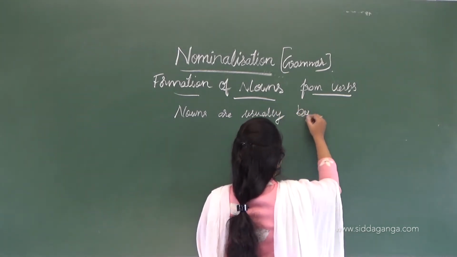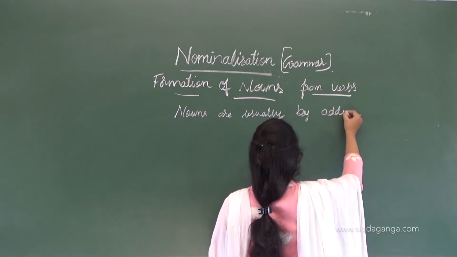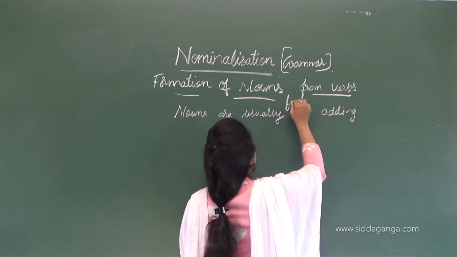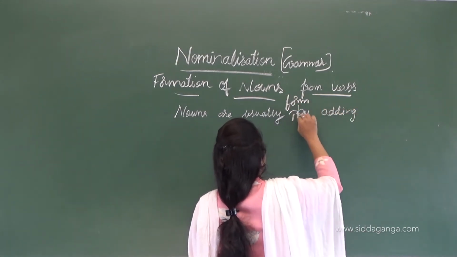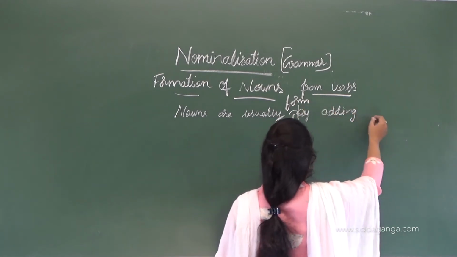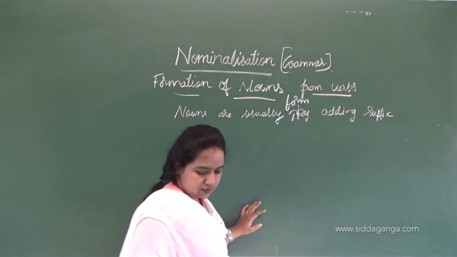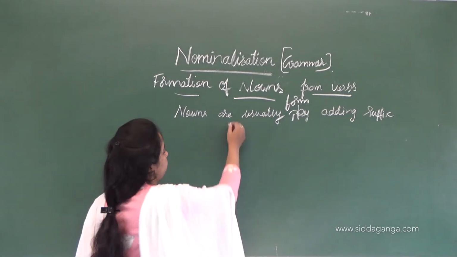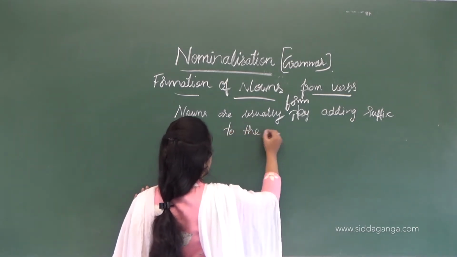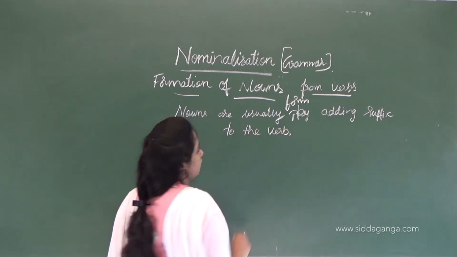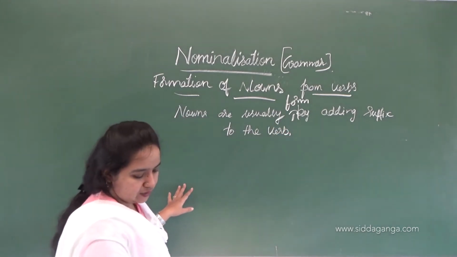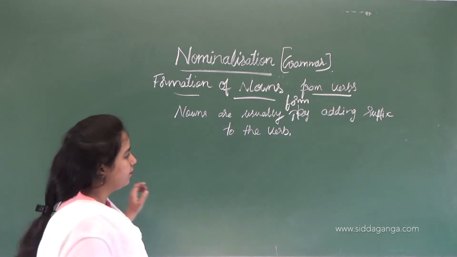Nouns are usually formed by adding a suffix to the verb. Let's see which is the suffix here.